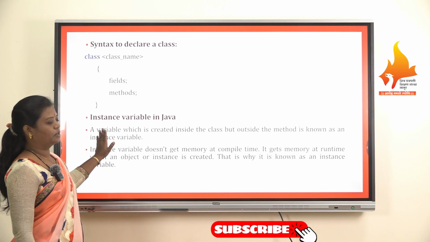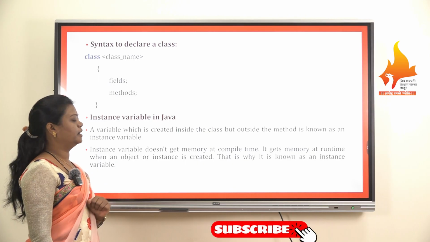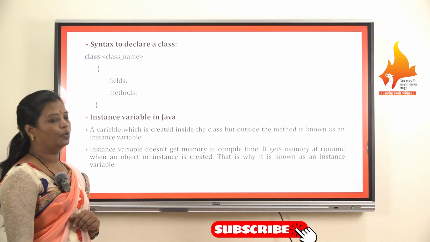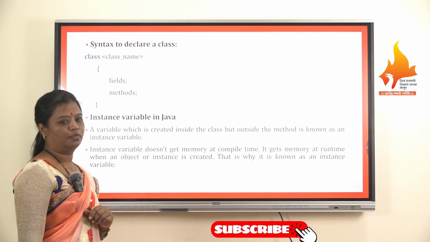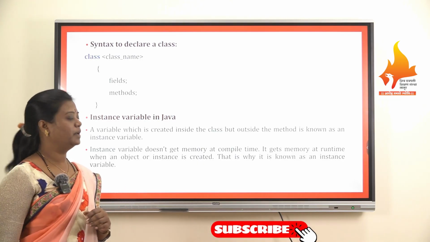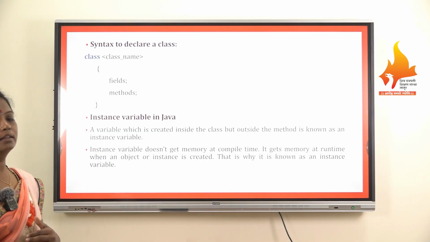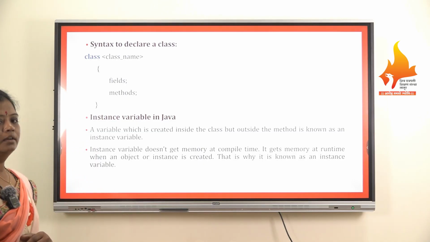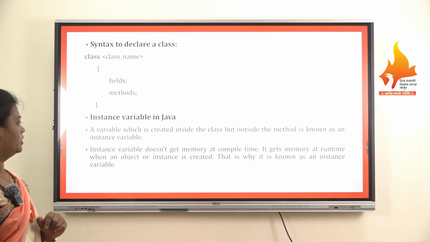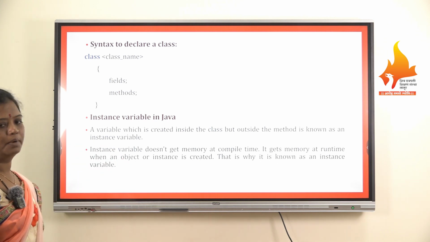So what is actually an instance variable in Java? A variable which is created inside the class but outside the method is known as an instance variable. An instance variable doesn't get memory at compile time; it gets memory at runtime when an object or instance is created. Because of this, it is known as an instance variable.